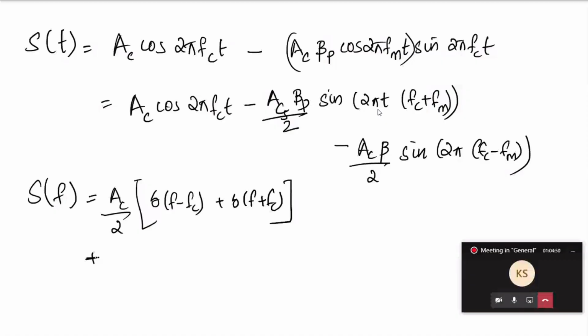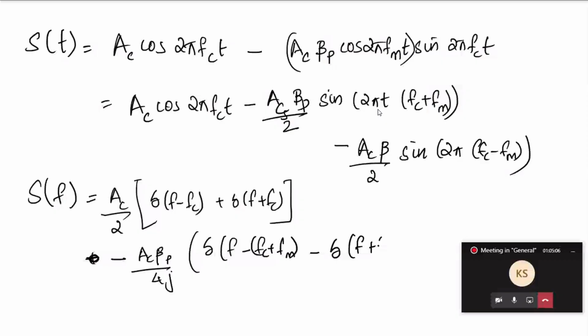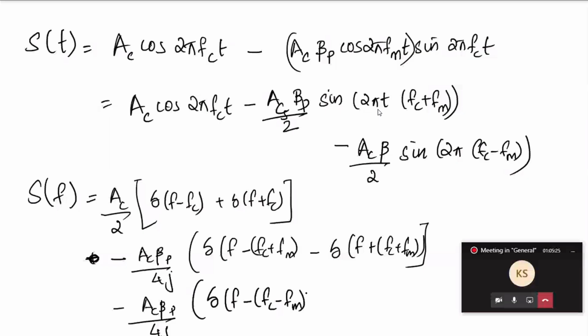Then minus Ac beta p by 4j times delta of f minus fc plus fm minus delta of f plus fc plus fm, minus Ac beta p by 4j times delta of f minus fc minus fm minus delta of f plus fc minus fm.